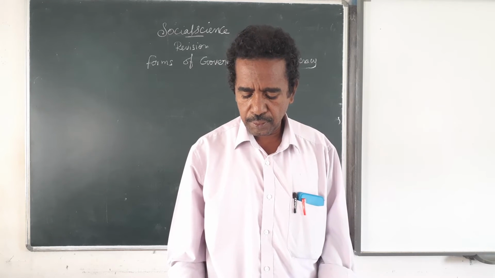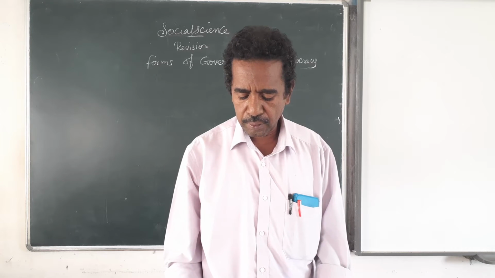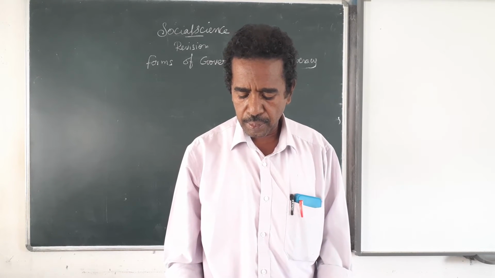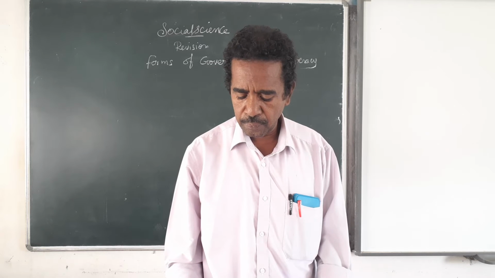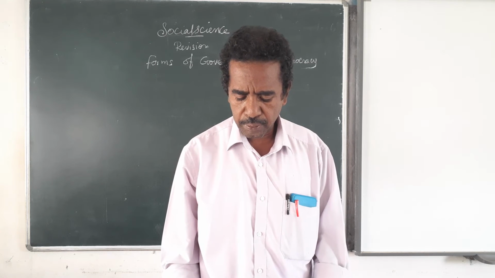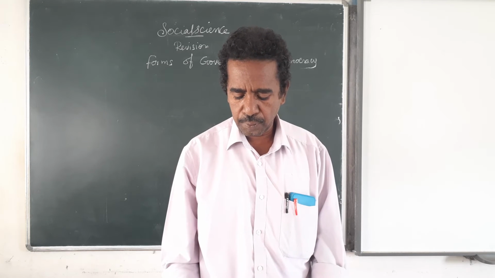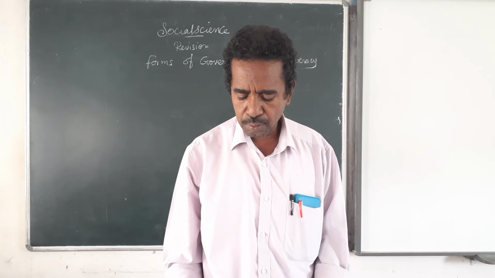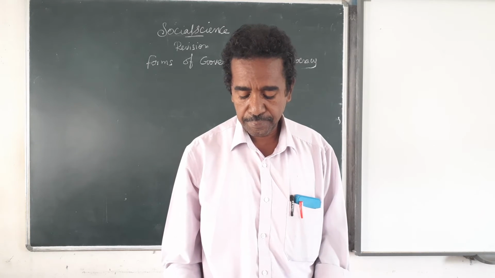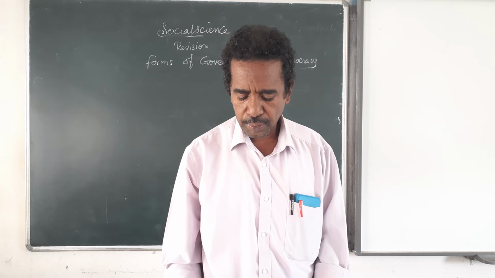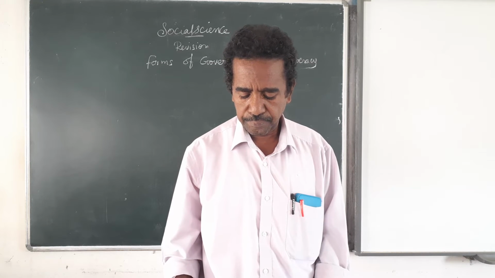Assertion, direct democracy is practiced in Switzerland. Reason, people directly participate in decision making. The answer is A option. Both A and R are true, and R explains A.